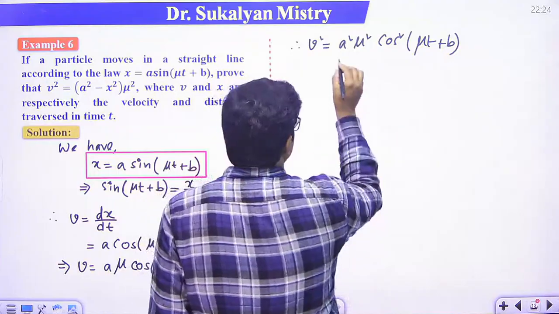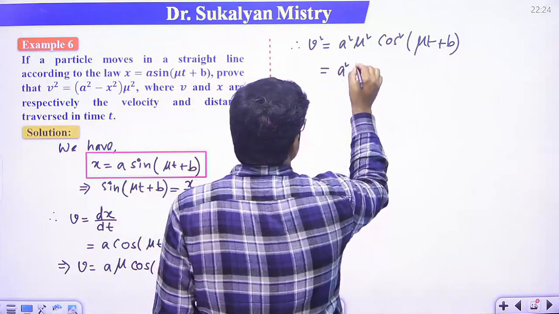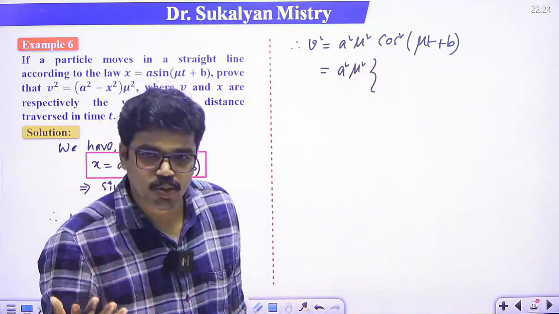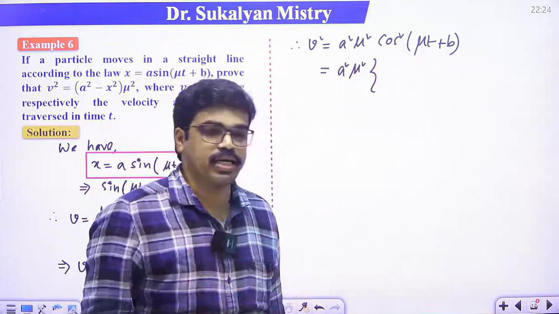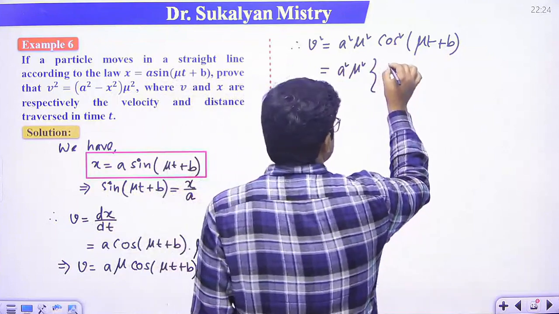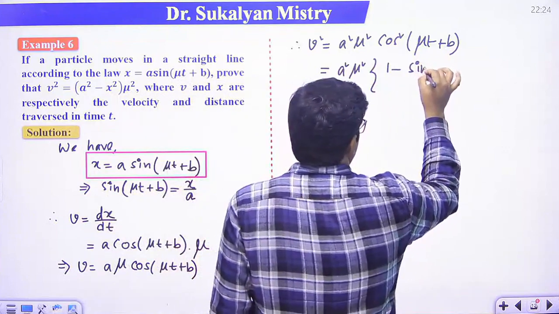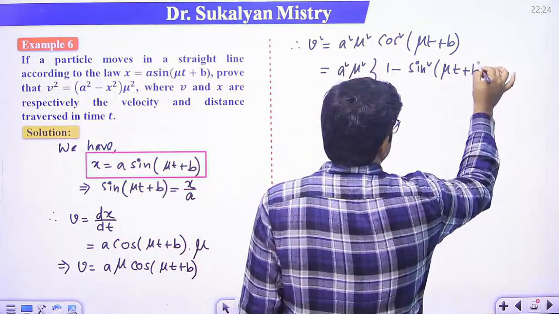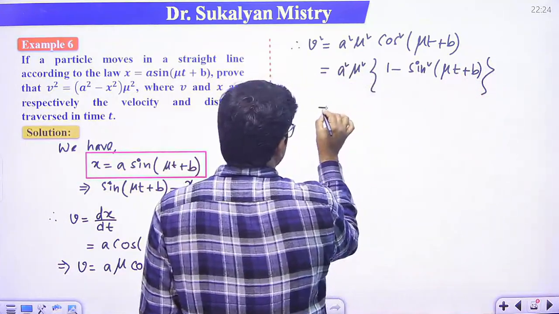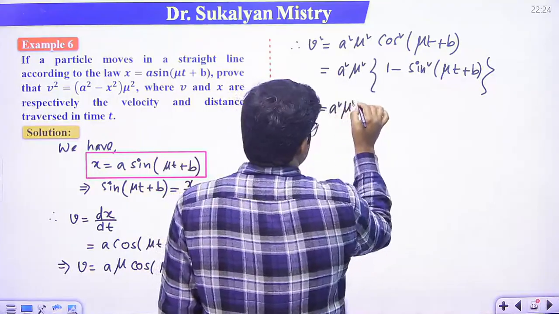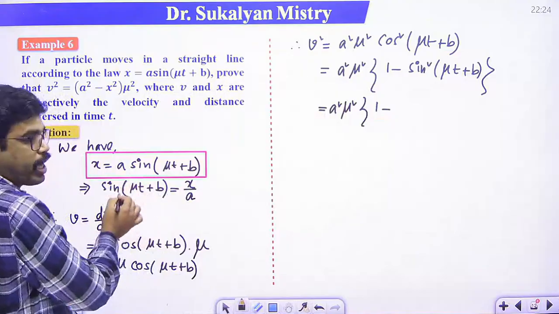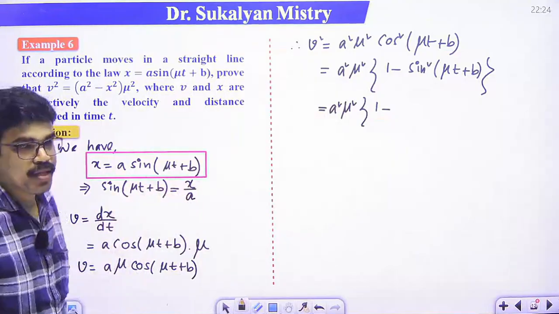So this equal to a square mu square, cos square theta plus sin square theta is 1. That means cos square theta is 1 minus sin square theta. So 1 minus sin square(mu t plus b). So this equal to a square mu square into 1 minus sin square(mu t plus b), that is x by a, right?